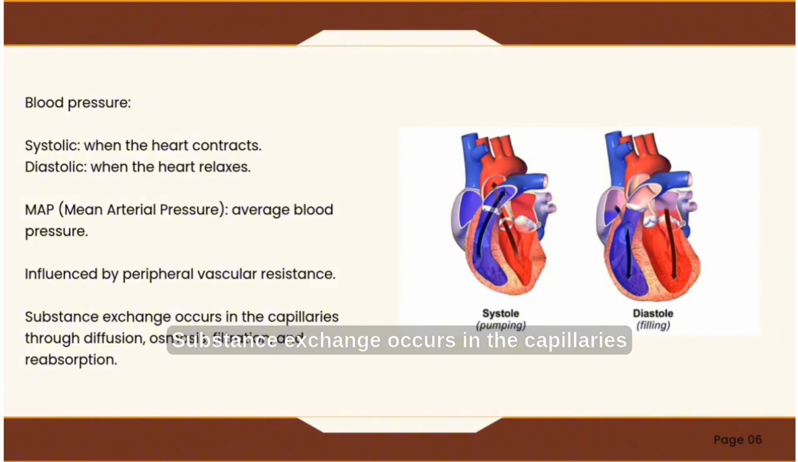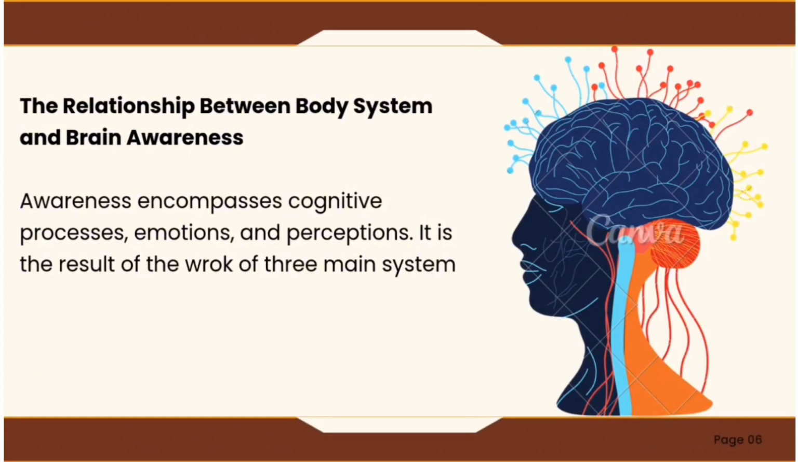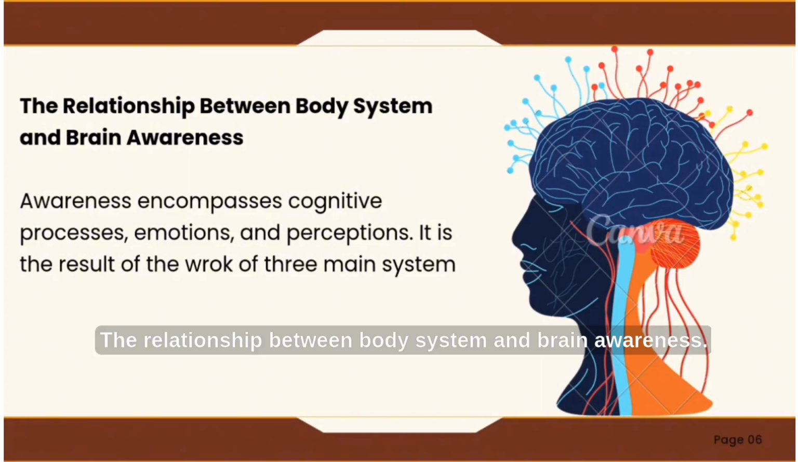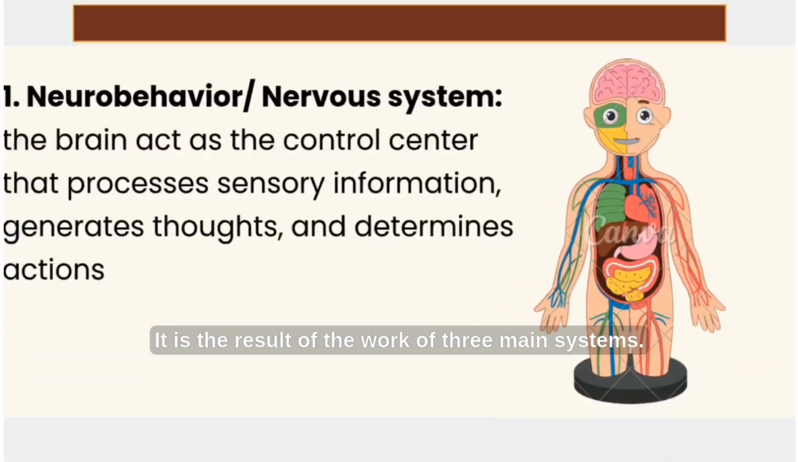Substance exchange occurs in the capillaries through diffusion, osmosis, filtration, and reabsorption. Relationship between body systems and brain awareness. Awareness encompasses cognitive processes, emotions, and perception. It is the result of the work of three main systems.